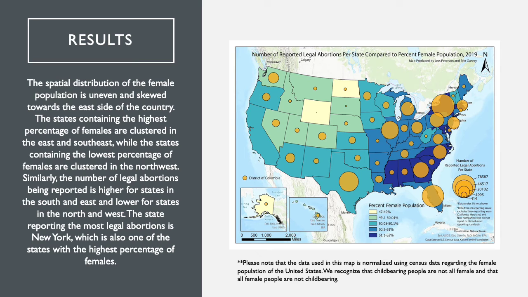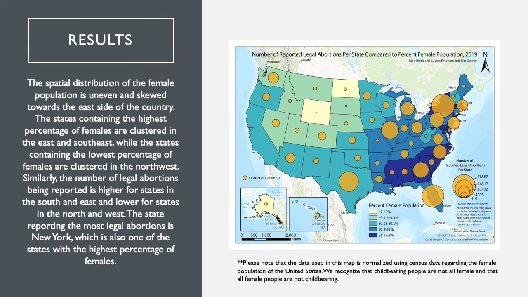This first map is titled Number of Reported Legal Abortions per State Compared to Percent Female Populations 2019. The spatial distribution of the female population is uneven and skewed towards the east side of the country. The states containing the highest percentage of females are clustered in the east and southeast, while the states containing the lowest percentage of females are clustered in the northwest.